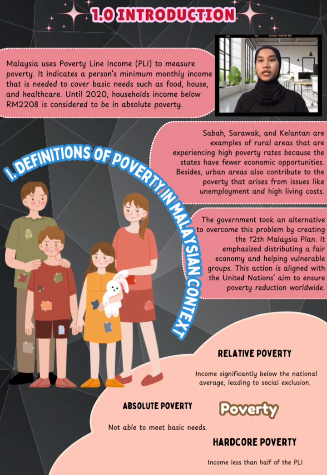Poverty can be divided into three categories. The first one is absolute poverty, where households are not able to meet their basic needs. The second is relative poverty, which is income below the national average, leading to social exclusion. And lastly, hardcore poverty, which is income less than half of the PLI.